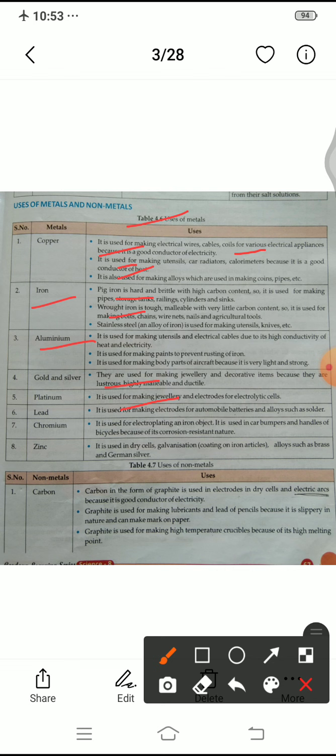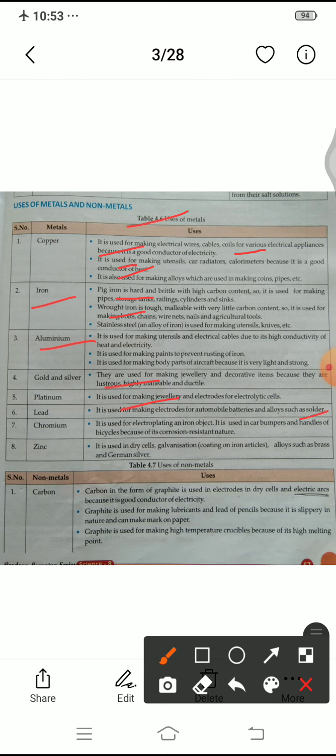Electrodes are a type of rods which conduct electricity. Automobiles are cars and buses. The batteries in them conduct electricity with the help of electrodes, and these electrodes are made with the help of lead. And there is solder also.